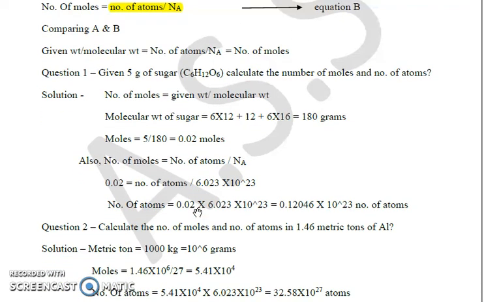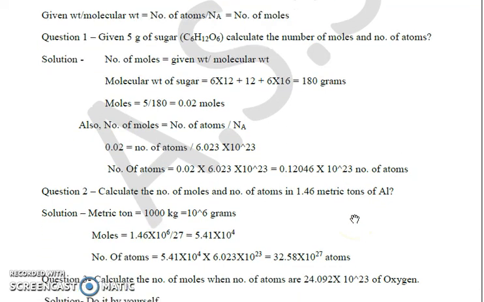Now the next question is how to calculate the number of atoms here. We know we have 0.02 moles. So number of moles is equal to total number of atoms divided by Avogadro number, Na. So we can put the number of moles on the left hand side, which is 0.02, equivalent to number of atoms divided by 6.022 × 10^23. This will give us the total number of atoms, which is 0.02 multiplied by 6.02 × 10^23, which comes out to be 0.12046 × 10^23 atoms.